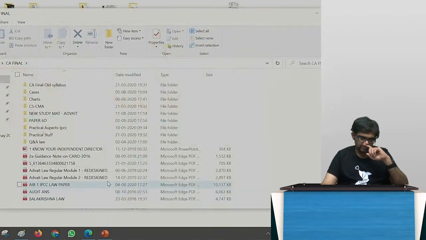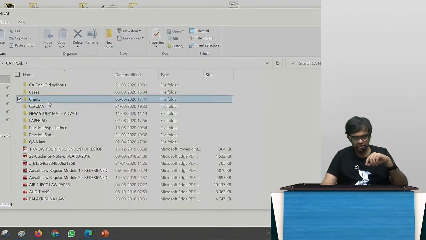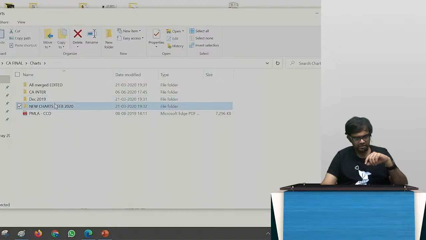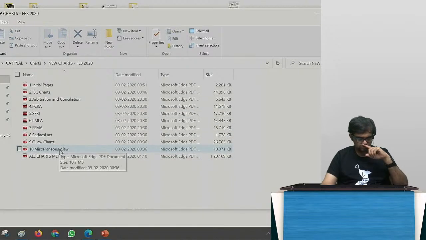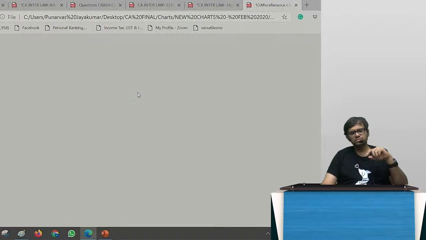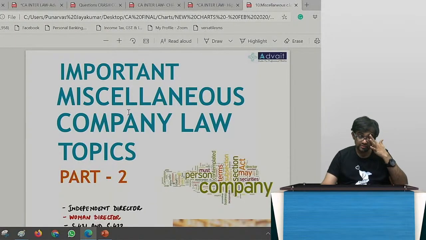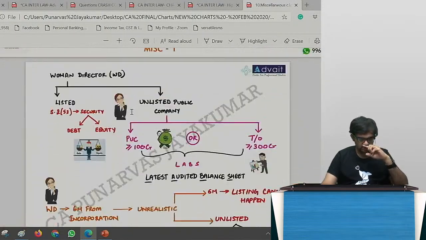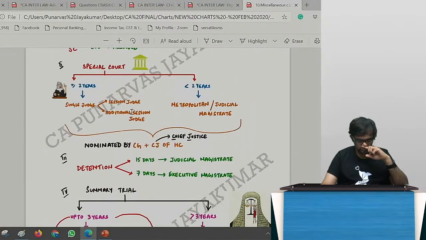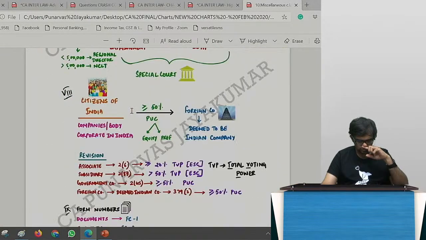Anyway, I will share the chart here on the screen, you can take a picture of that, which I teach for CA final students. One second. So you can just take a picture of that particular chart. This is my CA final chart book.